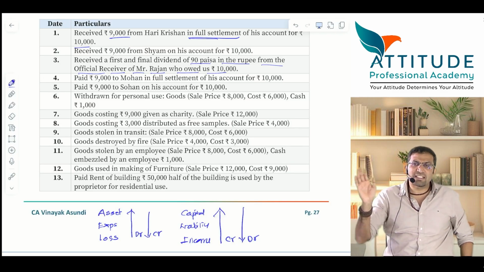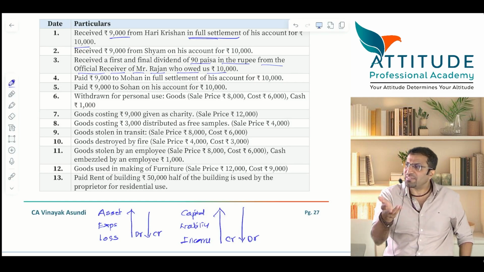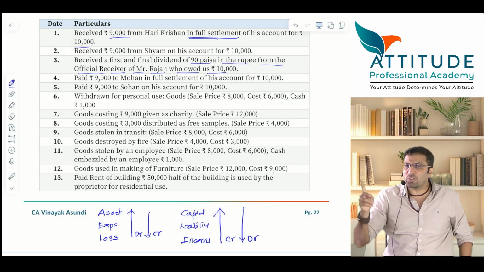Understood? So how much has Nikita madam given you? 5 lakhs. How much have I given? 10 lakhs. So look from your angle, is it payable or receivable? Money is payable. How much do you have to pay to Nikita madam? How much do you have to pay, sir?